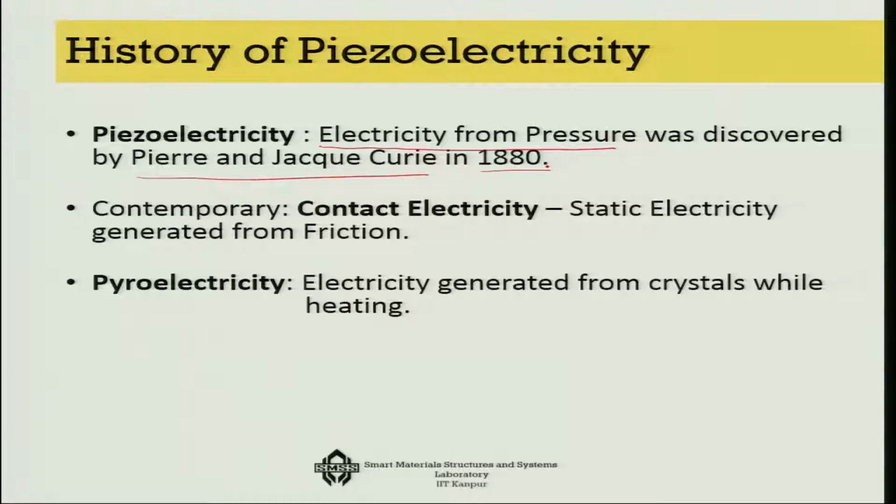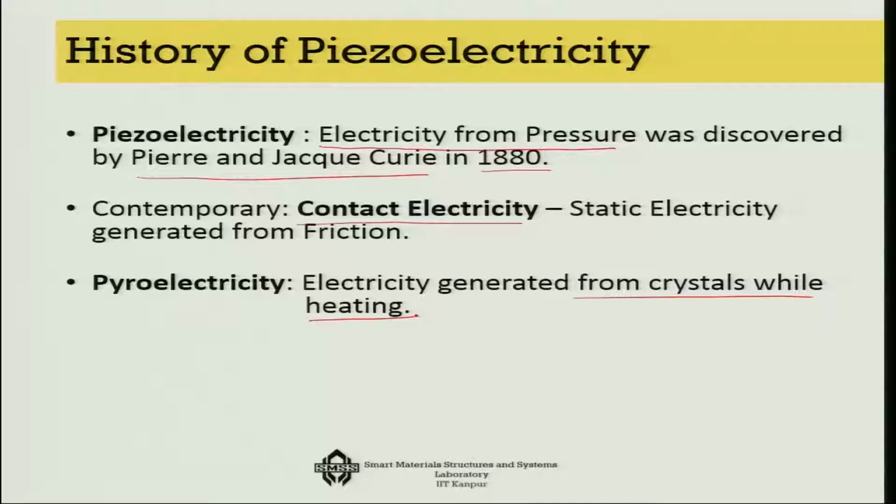At that time there were two sources of electricity known to us. One of them is contact electricity, which is the so-called static electricity that gets generated from friction, and the other one is pyroelectricity, which is electricity generated from crystals while heating, because pyro means heating.